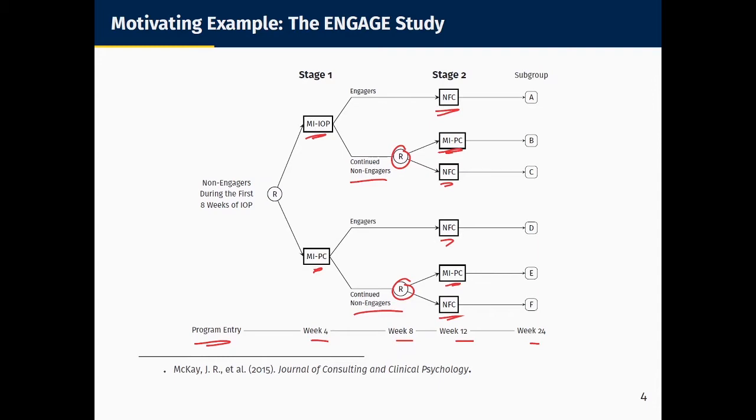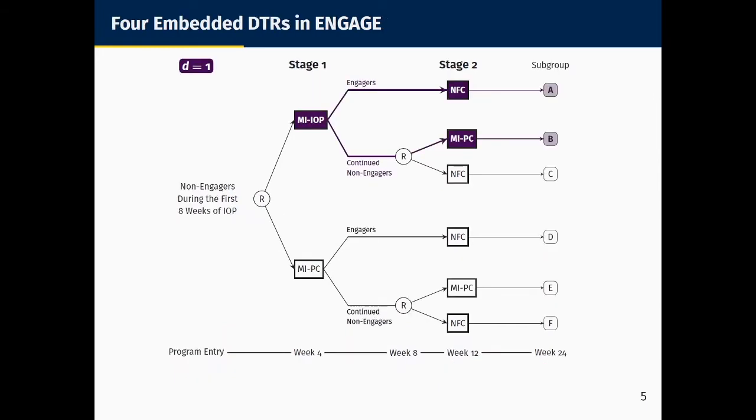Now, you may have noticed that there are dynamic treatment regimens that are embedded in this SMART, and there are 4 of them, actually. Here's the one that we saw earlier, which recommends MIIOP initially, then no further contact for engagers, and MIPC for continued non-engagers. So individuals who end up in subgroups A and B at the end of the trial are consistent with this regimen. Similarly, here's another one, and another embedded regimen, and a 4th.